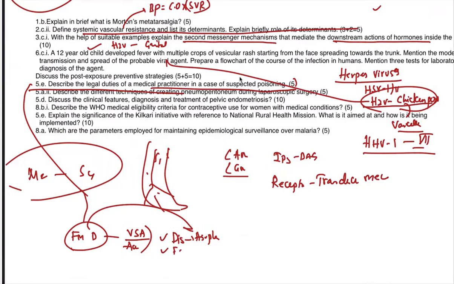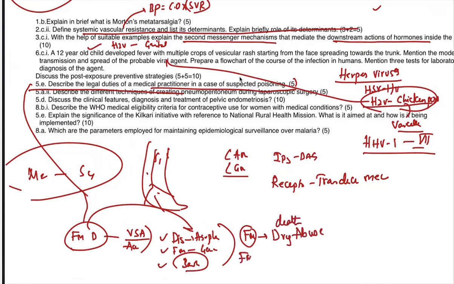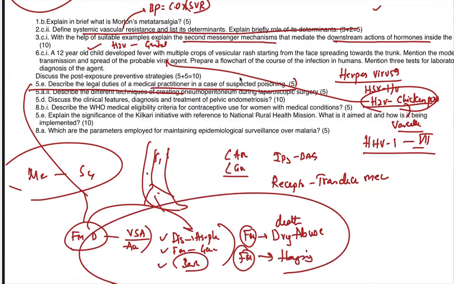I also asked a question on the forensic medicine expert in genomic fingerprinting, gene fingerprinting. What is their role? I also asked a question on bomb blast injury, and on the role of the forensic medicine expert in the examination of death due to drug abuse. And I also asked a question on the forensic medicine expert's duty in examining a case of hanging. I knew that they were going to ask the forensic medicine expert's advice or role, but I couldn't predict that they would go to such an extent of asking the same question in toxicology as well.